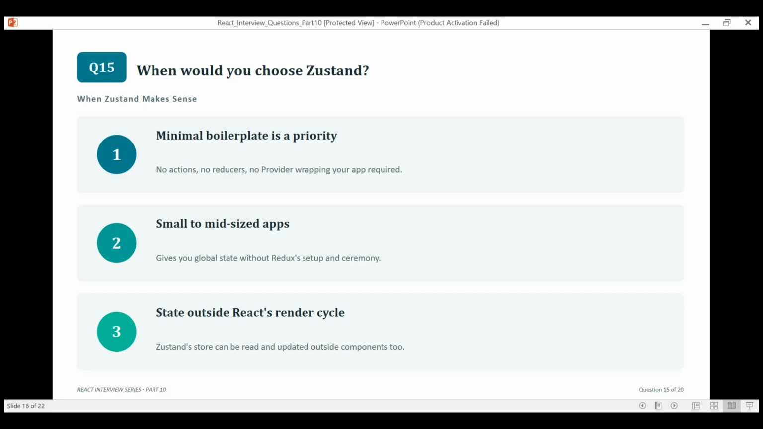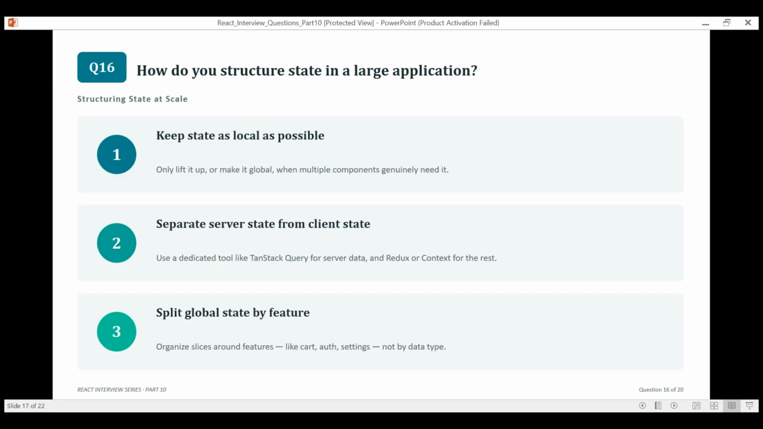So the next one, how do you structure state in a large application? In a large app, keep state as local as you can and only make it global once it's genuinely shared. Separate server state from client state. Use a dedicated tool for data from your API and organize global state by feature, so each slice has a clear owner.